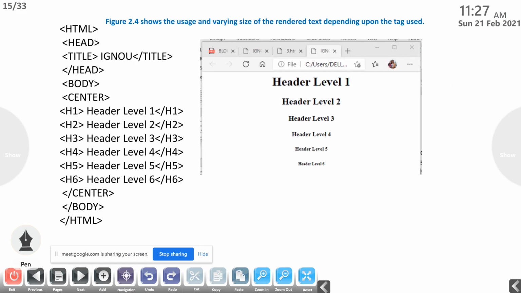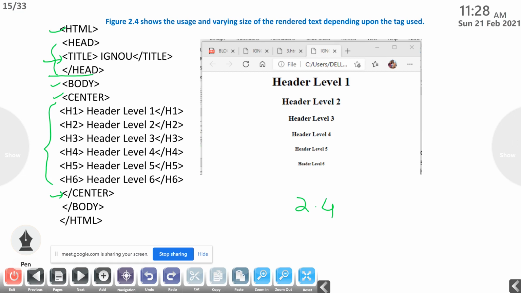Example. So then figure 2.4, this is 2.4. Figure 2.4 shows the usage and varying size of the rendered text depending upon the tag used. So HTML, starting with HTML, then head and slash head. In between head and slash head, we are using the title tag. So what all things that we are giving, that will be displayed in the title part of the web browser. Then after closing the head tag, we are starting the body tag. So body, center means it's another tag. What all things that we are putting in center and slash center will be displayed as centered in the browser window.